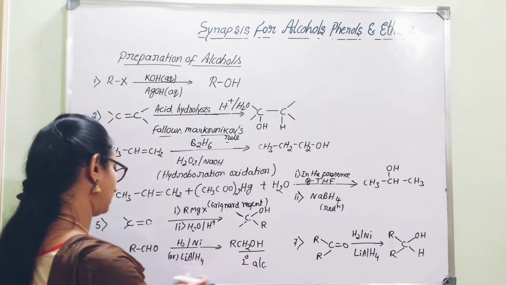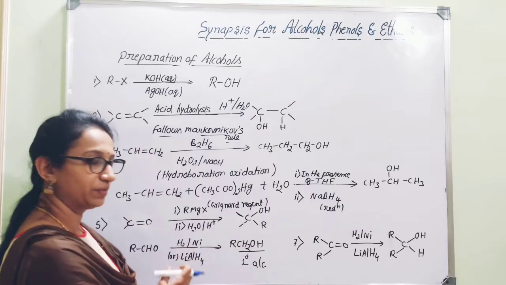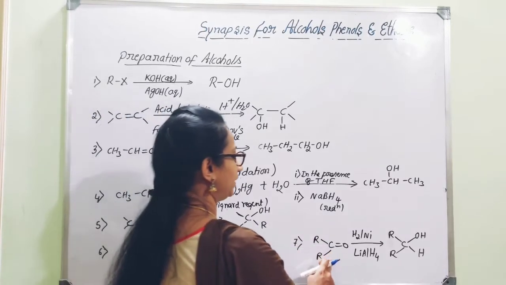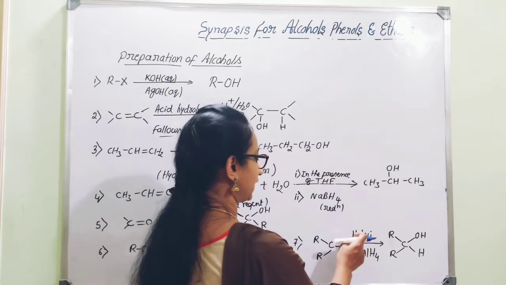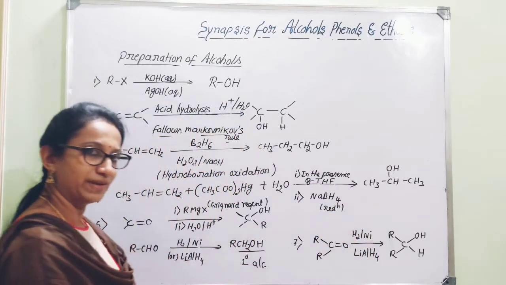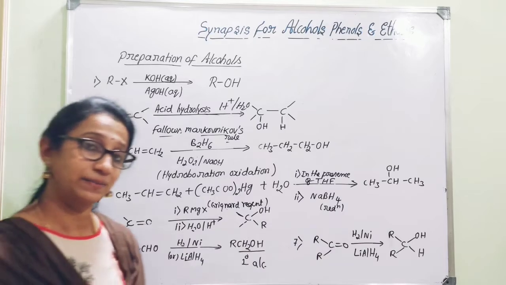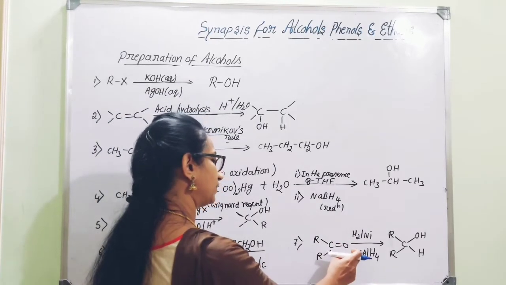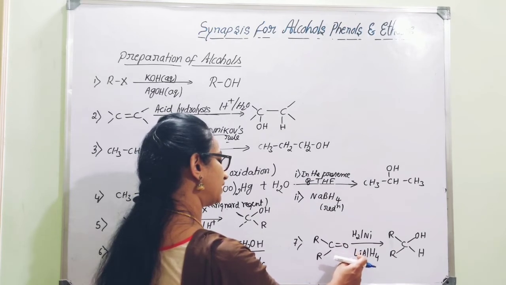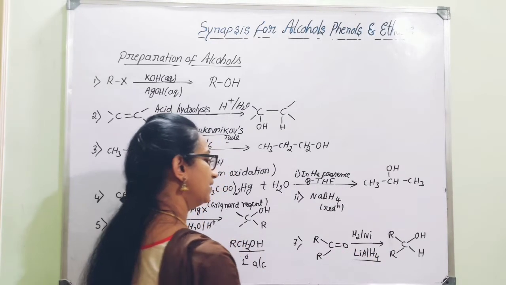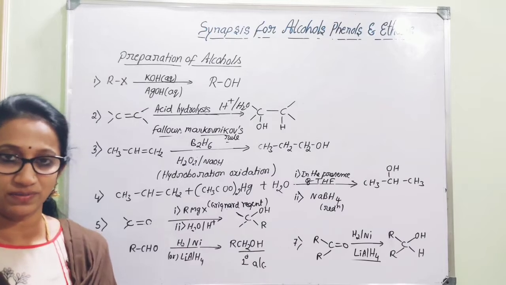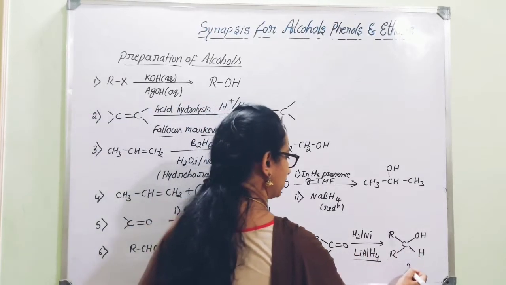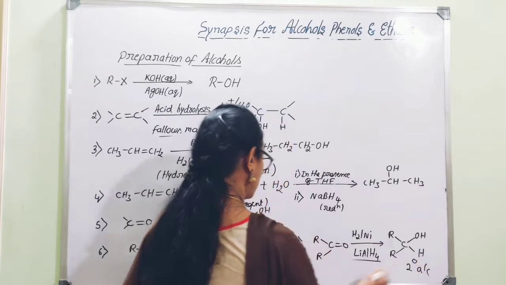And similarly, if you go for the same reduction process starting with ketones, when ketones are subjected to reduction, that is hydrogenation in the presence of metals like nickel, platinum and palladium, or reagent reduction in the presence of reducing agents such as lithium aluminum hydride or sodium borohydride, what can you guess? You can easily guess there is a formation of secondary alcohol.